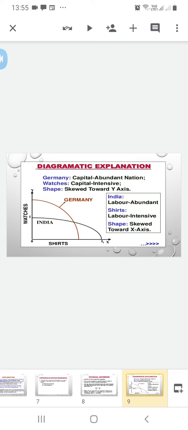So Germany produces more watches than India because Germany has capital. India is labor abundant and makes shirts with the labor intensive technique.